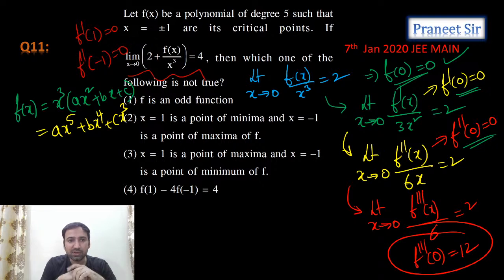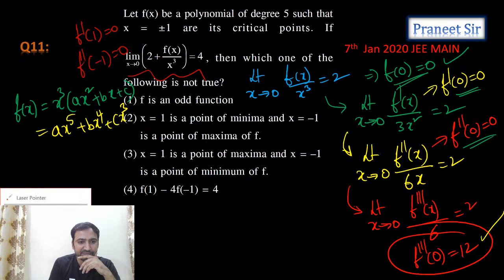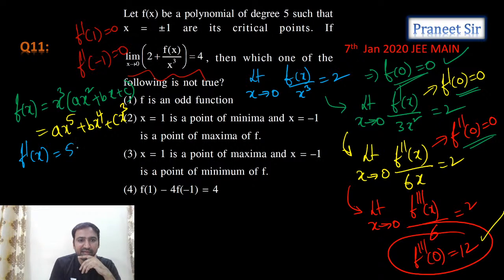Okay, right. So yeah, this is what he gave. And from this, he gave f'''(0), guys. Can I calculate f'''(0) here? Can I calculate f'(x)? What is f'(x) we're getting? 5a x^4 + 4b x^3 + 3c x^2.